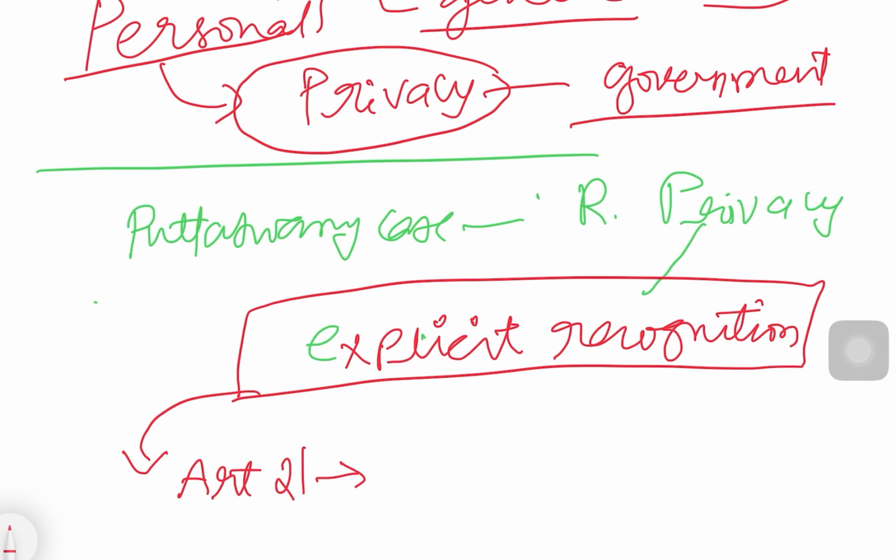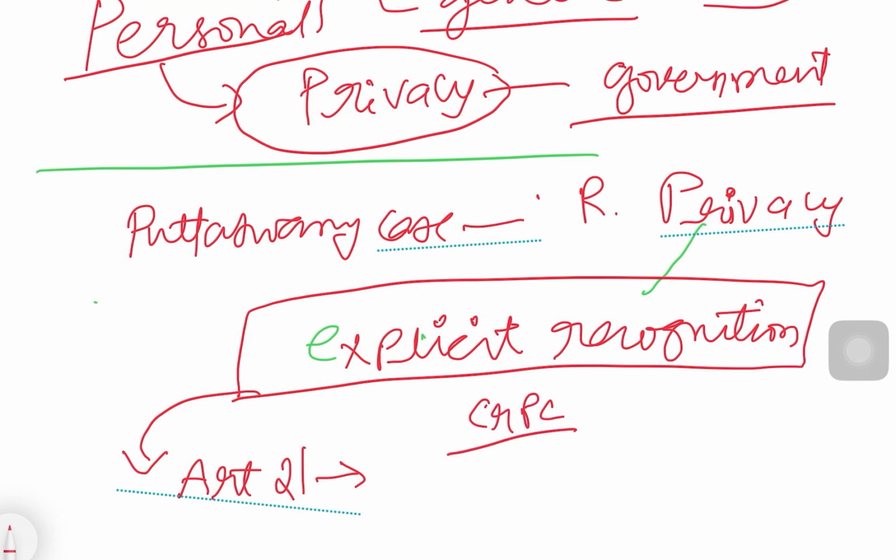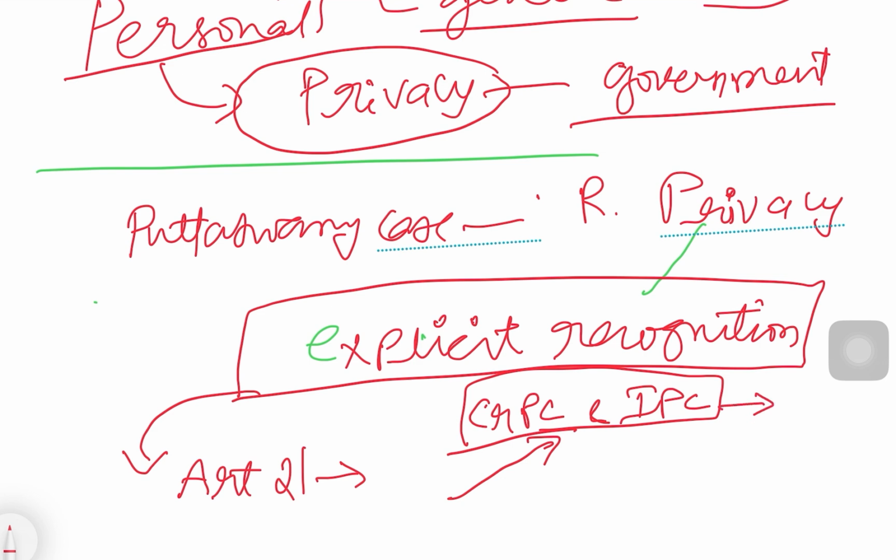So that means earlier, if there was any violation of privacy, for example, if someone was misusing or interfering in your personal sphere, those were usually handled under the CrPC and IPC. For example, if someone is stalking you, or knowing your address, is misusing it or constantly pestering you, those issues were handled that way.